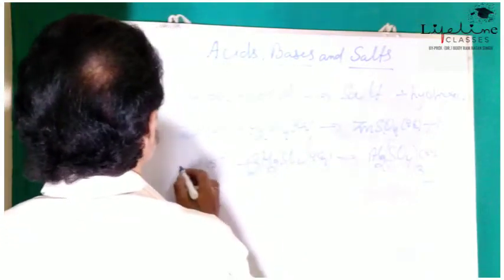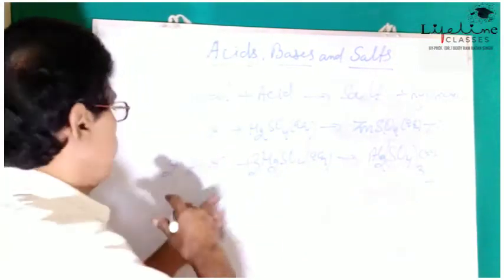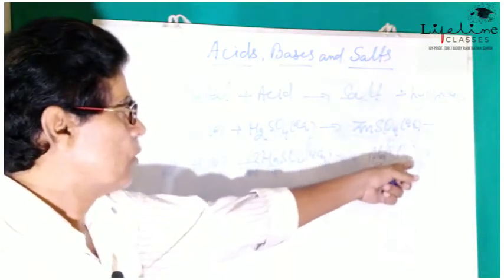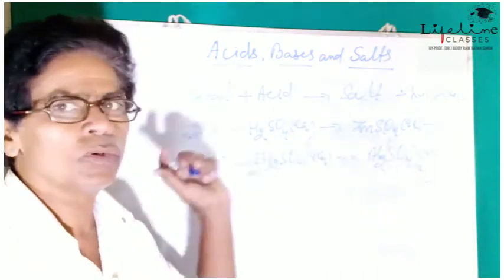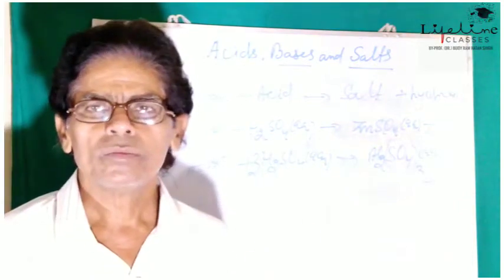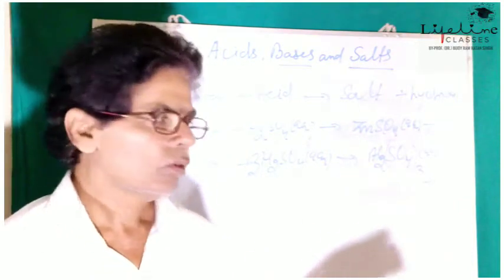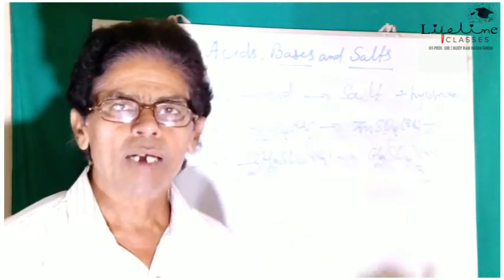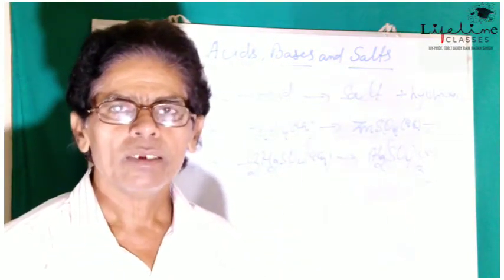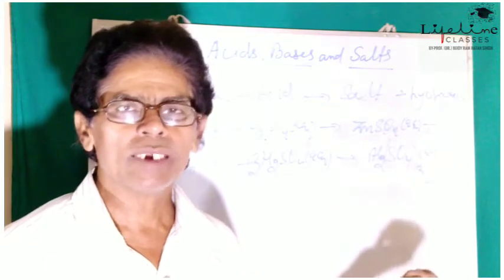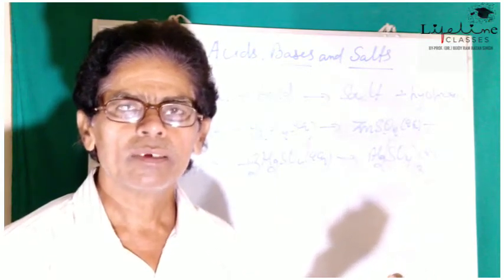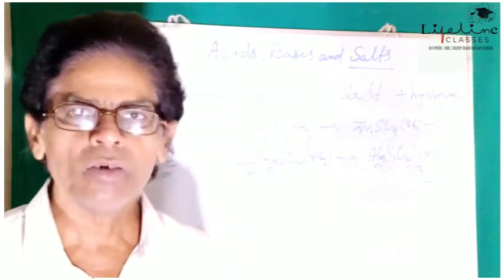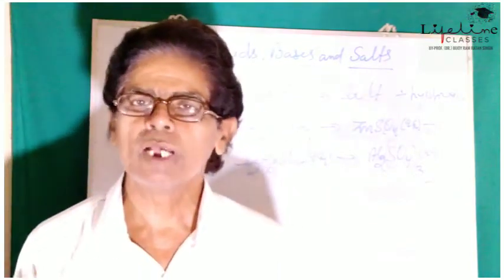So 2Al plus 3H2SO4 gives Al2(SO4)3 plus 3H2. So in all these reactions, we have obtained the salts of the metal, and in all these reactions hydrogen gas is evolved. This is the common reaction of metals with dilute acids.